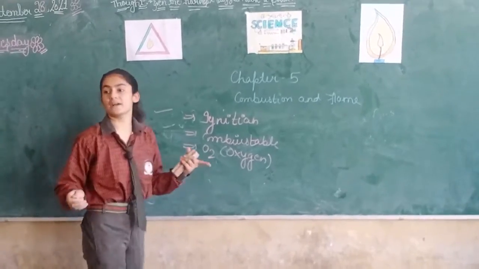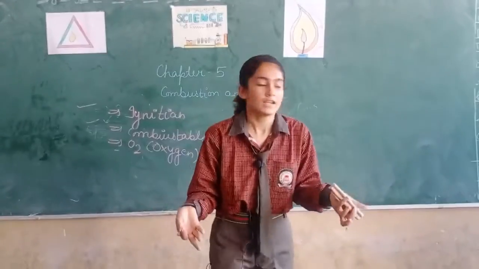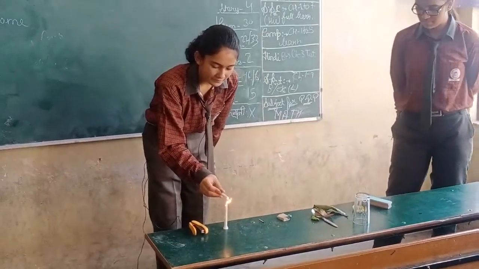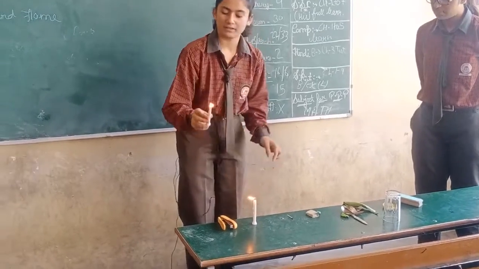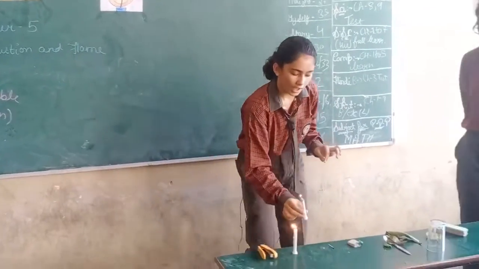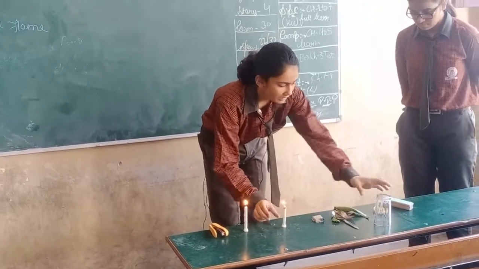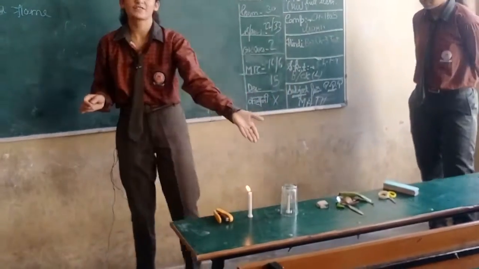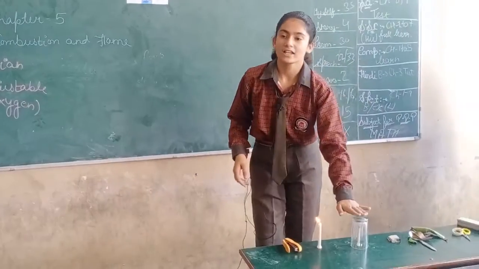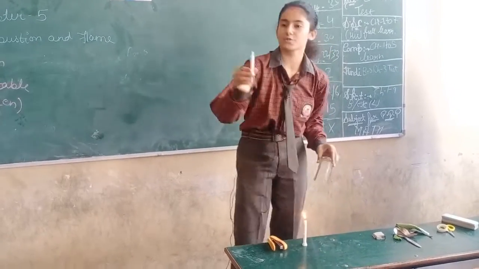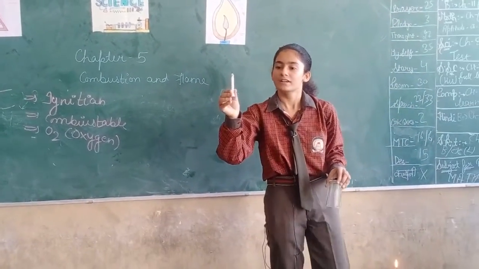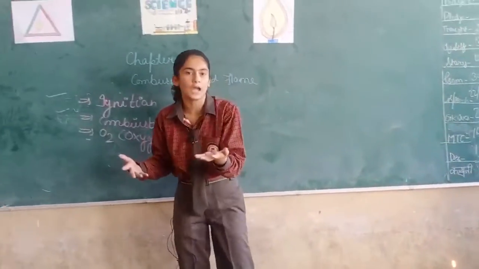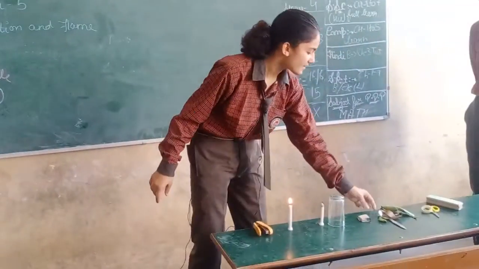Let's read what happens if there will be no oxygen. See, I am taking two candles. I am burning them. They get burned at room temperature. Now I am covering one with a glass. See, it goes off. Why? Because oxygen, the supporter, is not present in this one. That's why it went off, right? But the other is continuing to burn. Means oxygen is present at room temperature, but not under the glass.